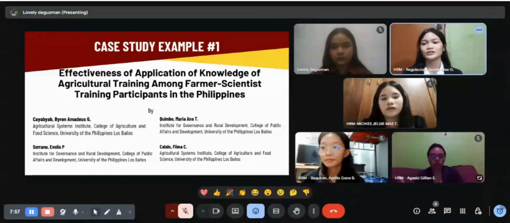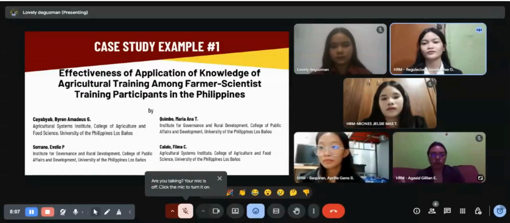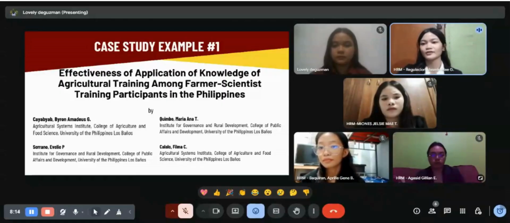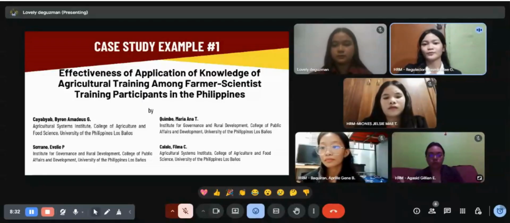So the first level is the reaction. The study found that 88.4% of the farmers said the training was relevant and useful for them as farmers. They were satisfied because the training gave them updated knowledge in agriculture, especially in corn production. However, some farmers also shared that aside from knowledge, they needed more support such as seeds and fertilizers. This shows that the program was really helpful, but there are still areas for improvement.